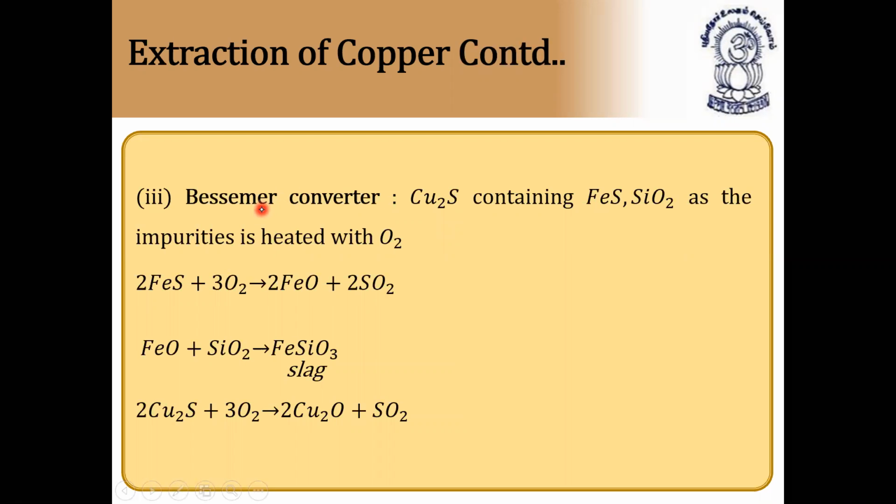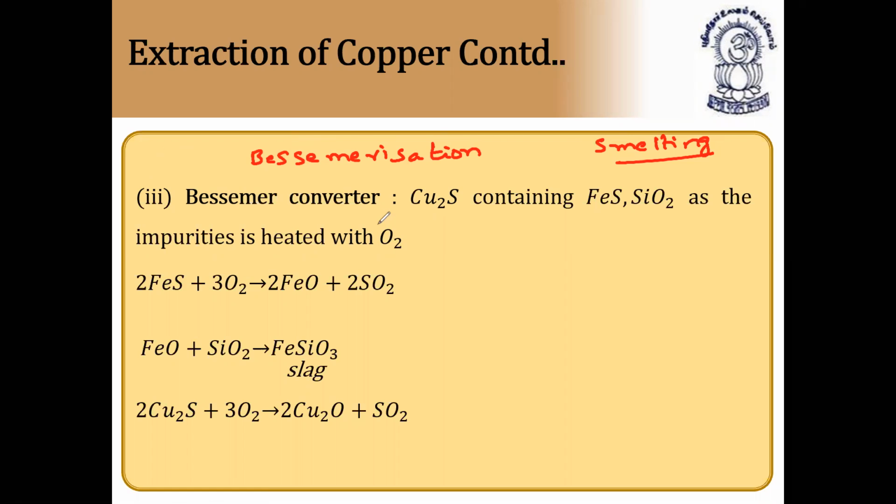The third one is nothing but bessemerization. This is also called bessemerization, the third step. Again, I will read the flow chart for the entire copper extraction, so don't worry about it. So what is bessemerization? Before going to bessemerization, we have smelting also. Smelting of copper ore: smelting means that in the roasting process only we'll do smelting also.